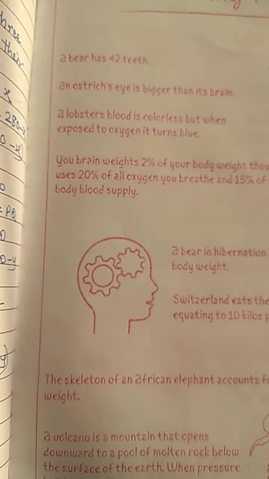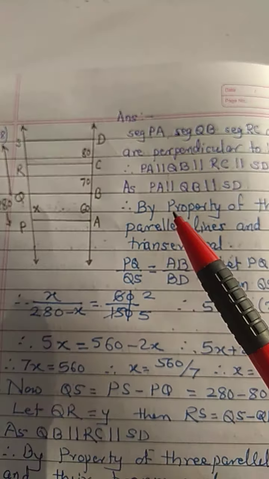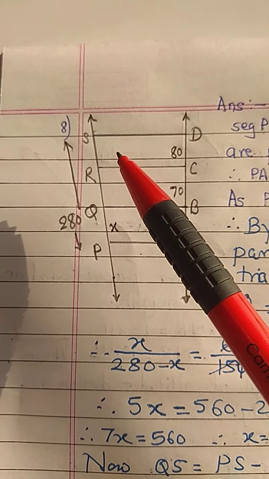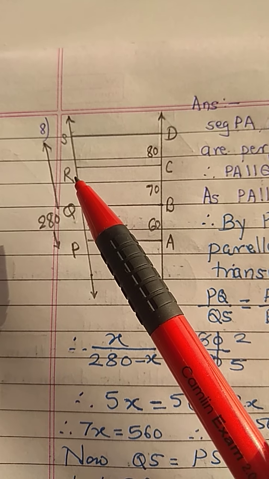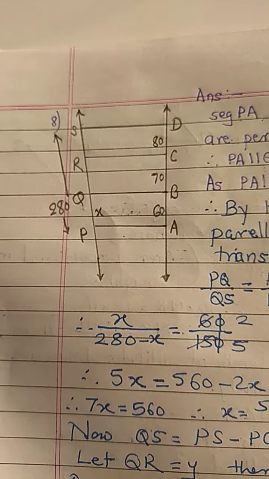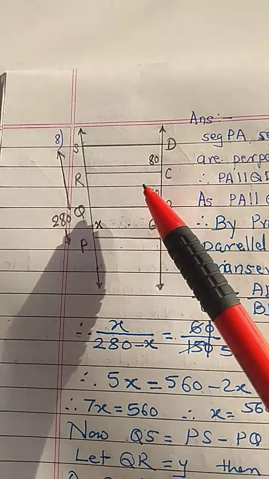Now next question is, these four sides are perpendicular to one side. SD segment, RC segment, QB and segment PA are perpendicular to the same line and therefore they are parallel.